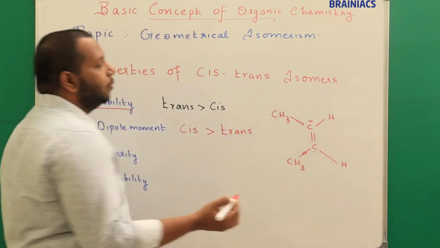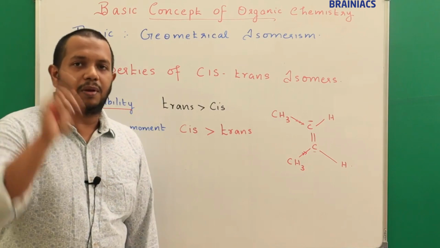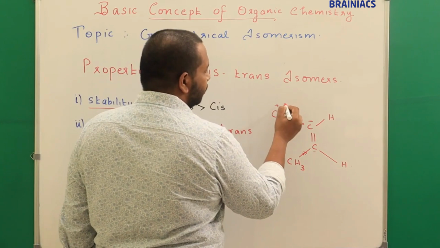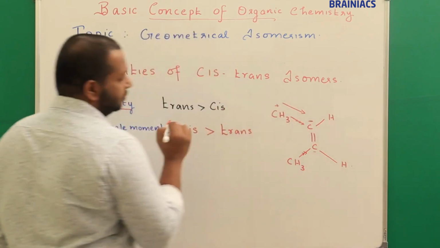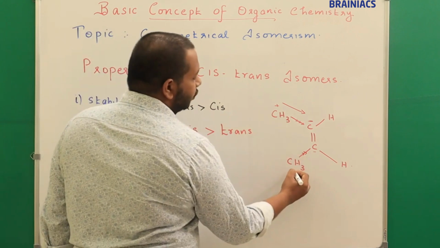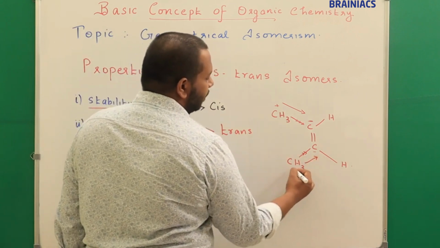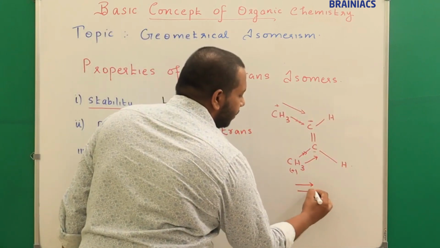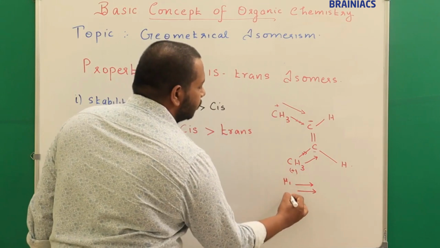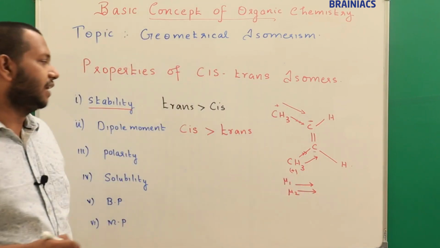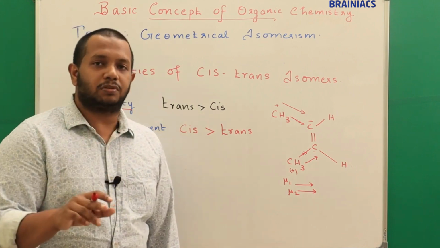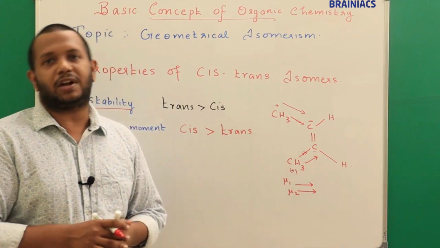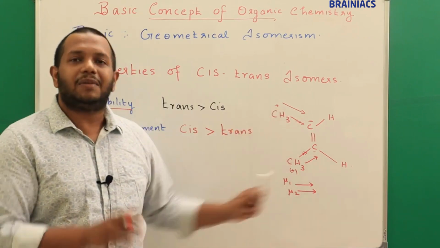Now we know that for a dipole moment, in what direction do we draw the arrow? From the plus charge to the minus charge. So plus charge will be there, and the dipole moment direction is in this direction, correct? Here also the dipole moment direction is in this way, because here is the plus charge. Now if you see, both the dipole moments are in the same direction. For example, here the dipole moment is mu1, here it is mu2. We know that the net dipole moment will be the square root of mu1 square plus mu2 square plus 2 mu1 mu2 cos theta, where theta is the angle between them. You might have learned it is a vector quantity. Understood? So it will have a net dipole moment.